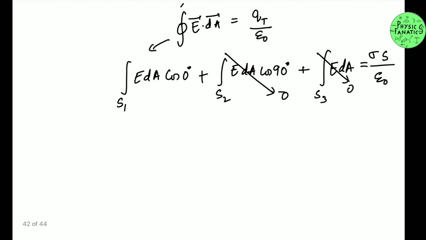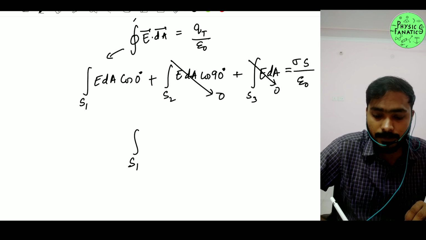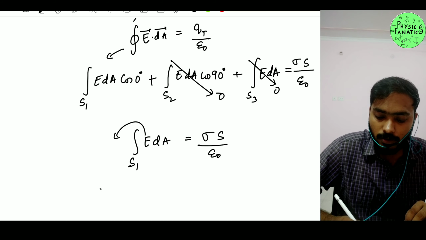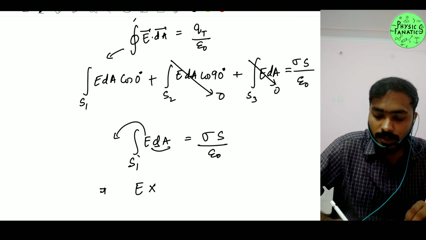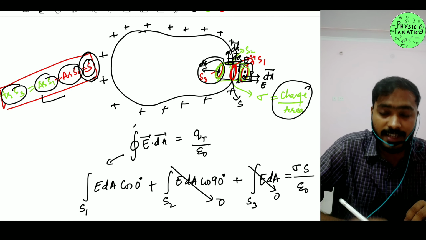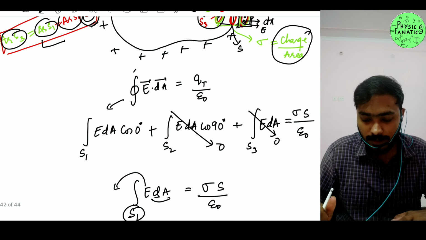So you'll be left with the integration over S1 of E dA, and that is equal to sigma times S upon epsilon naught. Your electric field will come out of the integral because it's constant, multiplied by the area of your S1 surface. The area of the S1 surface is equal to S, like I said at the start of the exercise.